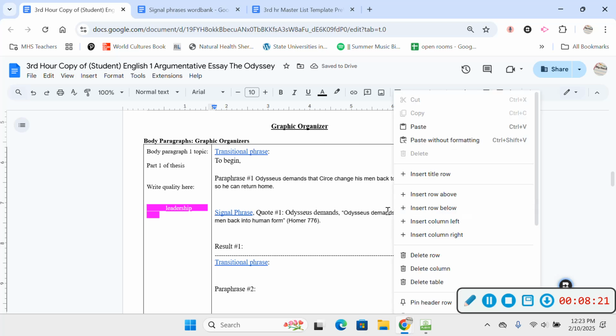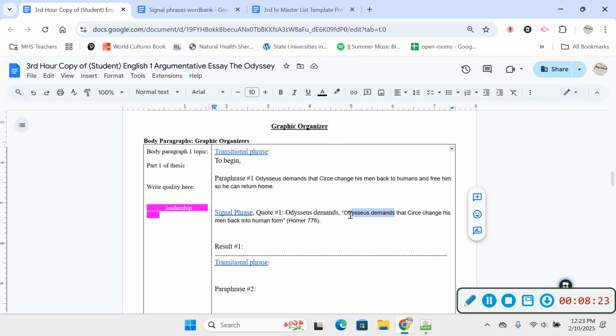Because I'm adding a signal phrase that already has the same feel as the line in the text, I'm just going to delete that a little bit. There. Odysseus demands that Circe changes men back into human form. Okay?